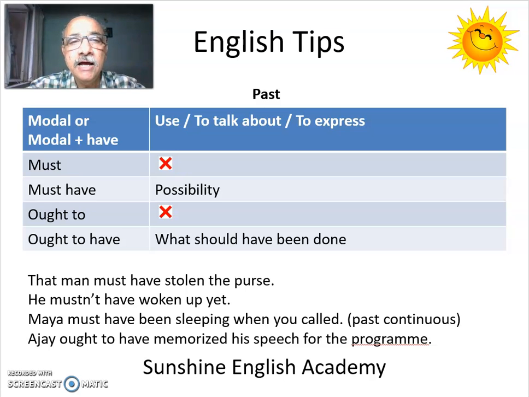So we have seen how all the modals can be used in the past. Past possibility can be expressed by using would have, could have, should have, may have, might have, and must have. When you want to express a strong possibility of the past, then you could use would have, should have, and must have. When you want to express a weaker possibility, you can use could have, may have, and might have.